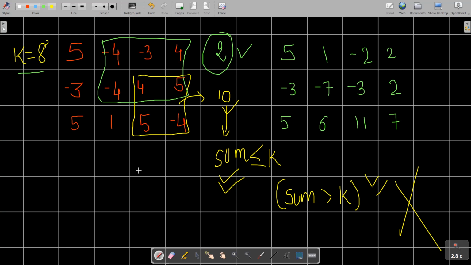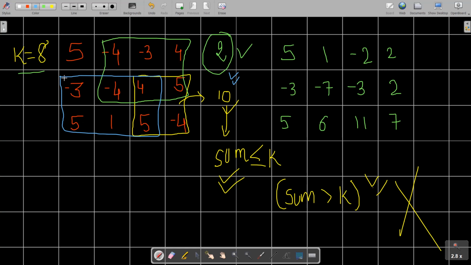Before finding such a value, we first need to understand whether there exists some rectangle whose sum is closer to k than this value 2. Okay, let's try to find it out. This is the value that I'm searching for. If you sum up the values, you can see it is 5, 4, 9, 10 and 15 minus this 7.